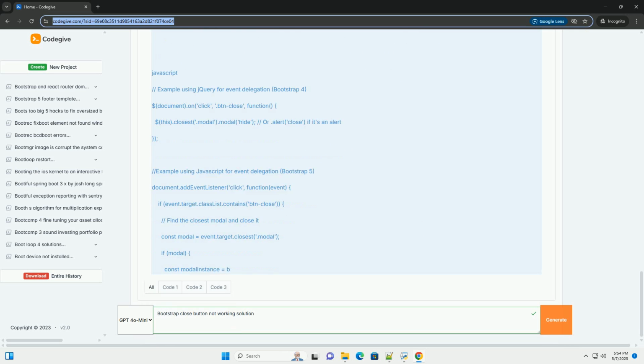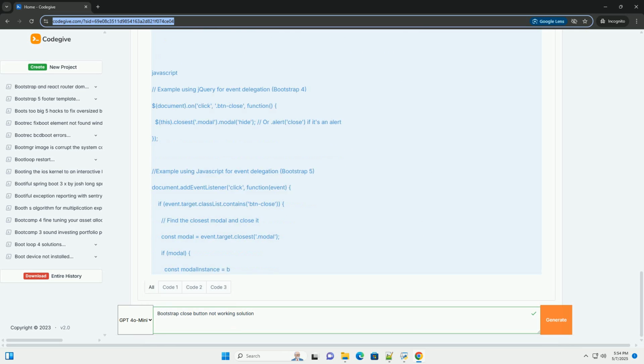$(document).on('click', '.btn-close', function() {...}) in jQuery. This attaches a click event listener to the document. When a click event occurs anywhere in the document, the function will only execute if the clicked element matches the selector .btn-close. This refers to the clicked .btn-close element. $(this).closest('.modal').modal('hide') finds the closest parent element with the class modal and then calls Bootstrap's modal('hide') method to close it.